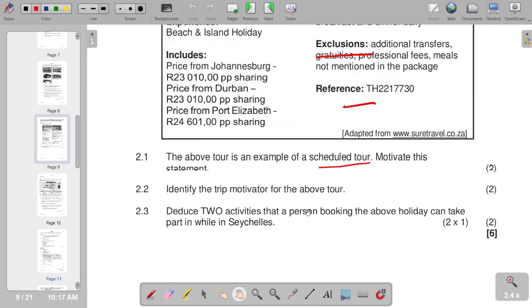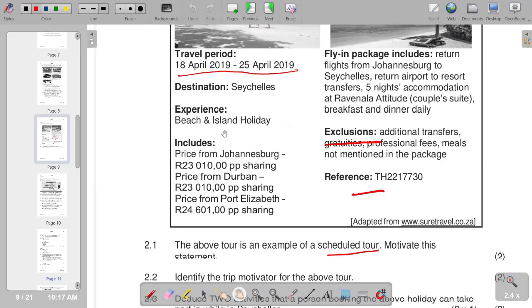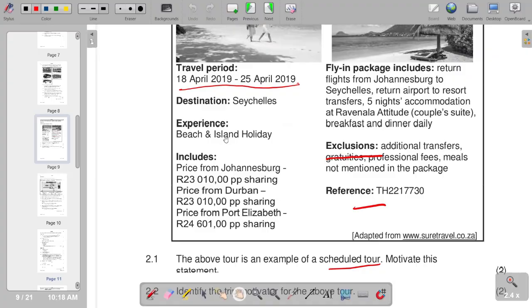Name just two activities that a person booking the above holiday can take part in while in Seychelles. The activities are going to be based on the experience of a beach and island holiday. From there you can see that on the beach, walking on the beach can be an activity. We can also include fishing. So those are some of the activities that we can include.